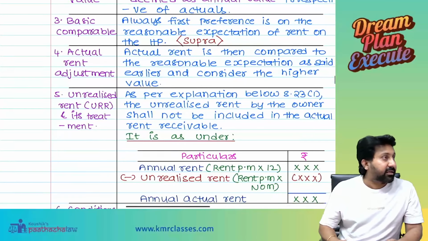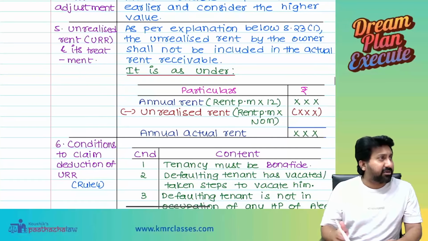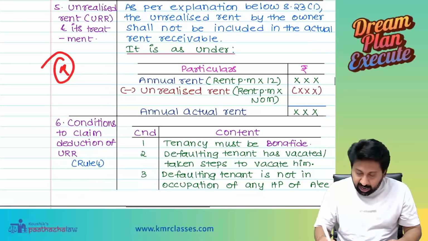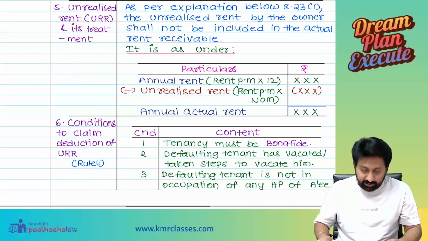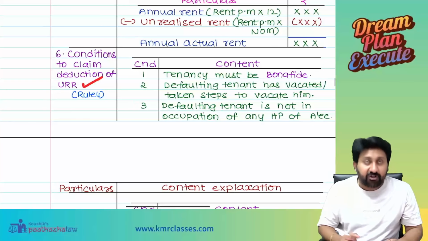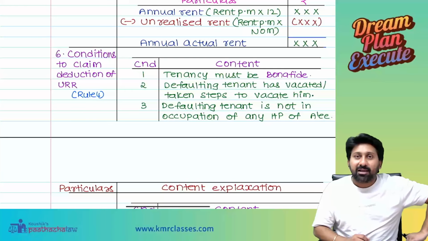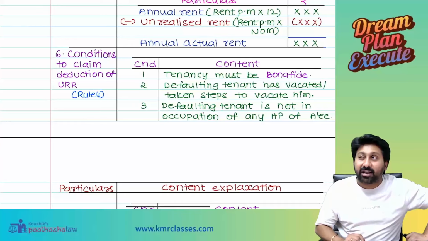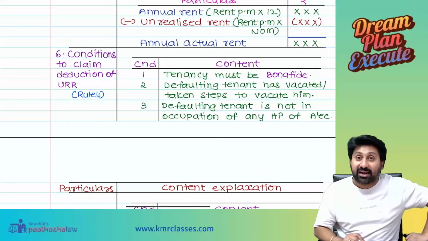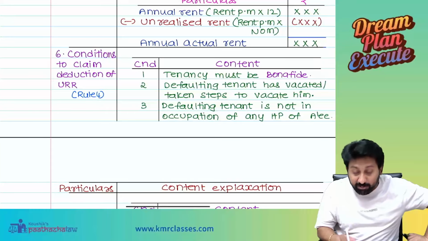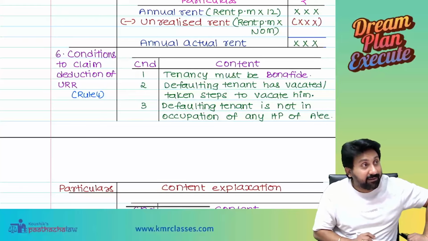Next, actual rent adjustment, all these things I have done. Unrealized rent, this is important here. See, annual rent, unrealized rent, annual actual rent. Conditions to claim deduction for unrealized rent: there are 4 conditions. Tenancy must be bona fide. Means what? Intentionally, you should not tell the tenant, 12 months in a year, you pay only for 10 months, don't pay for the remaining 2. Please tell me, what do you mean by don't pay for the remaining 2? Can anyone tell me?